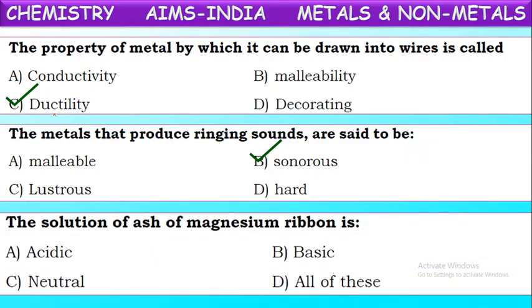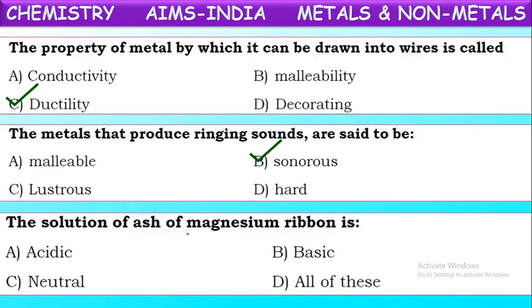Next, the solution of ash of magnesium ribbon is? We are asking what is the nature of magnesium ribbon ash. That means when magnesium ribbon is burned in the presence of air, it produces a white ash. When this white ash is dissolved into water, it forms a solution. Now, what will be the nature of this solution? Either acidic or basic or neutral.